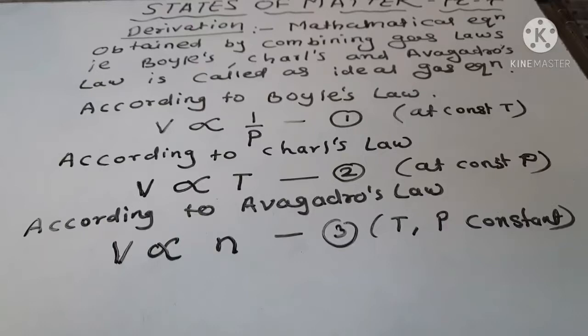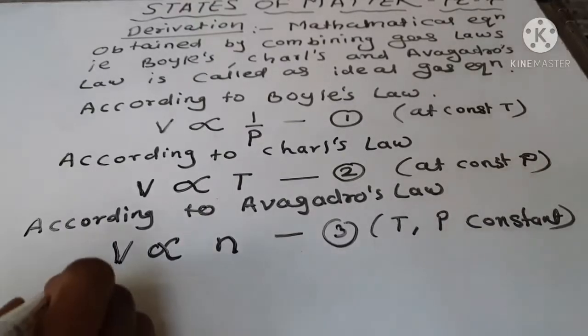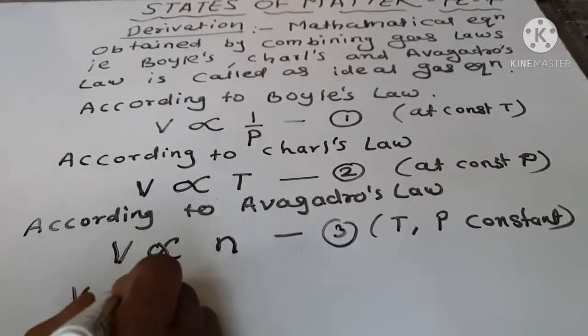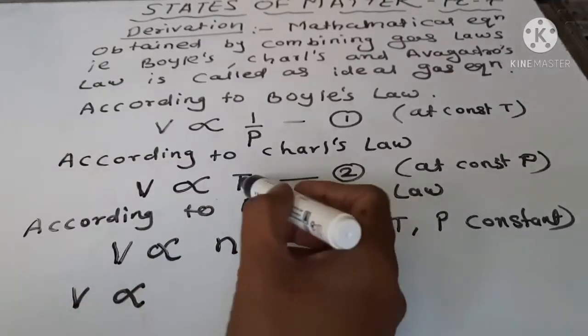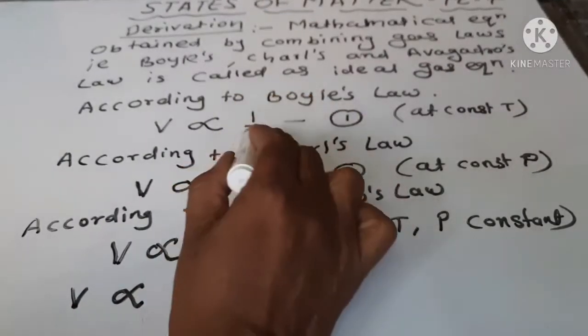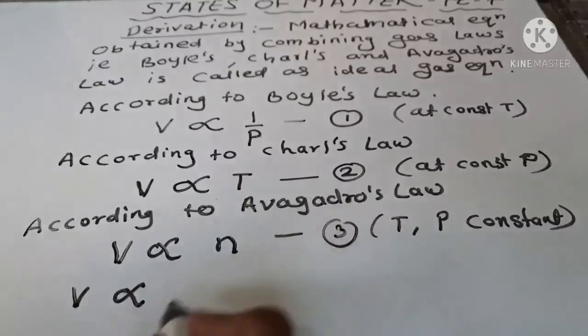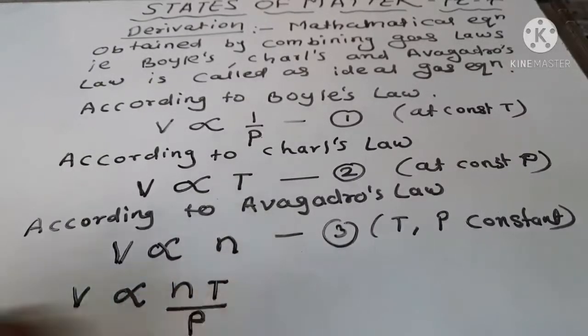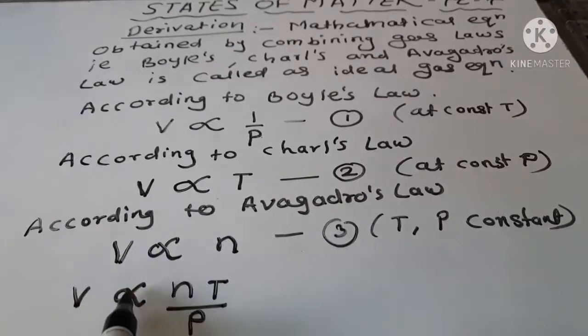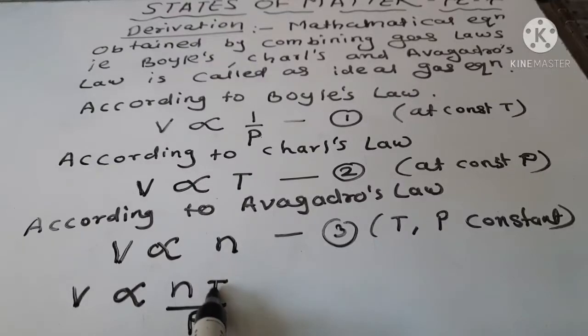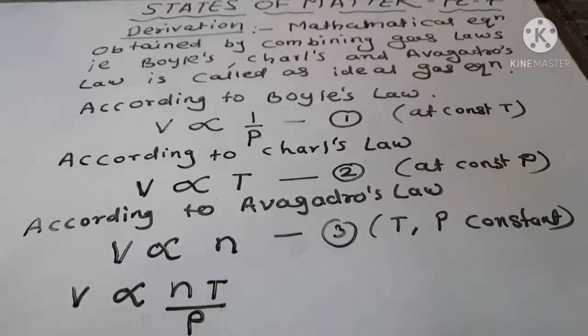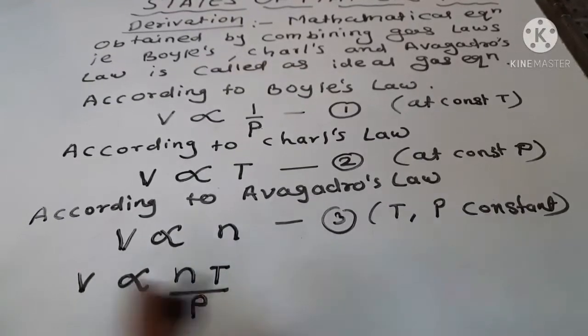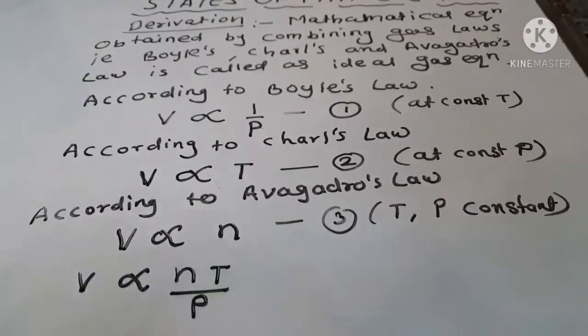So combining equations 1, 2 and 3, we get V is directly proportional to, there are two direct proportions and one inverse proportion, nT upon P. V is directly proportional to the number of moles, V is directly proportional to temperature, and V is inversely proportional to pressure. V is proportional to nT upon P.